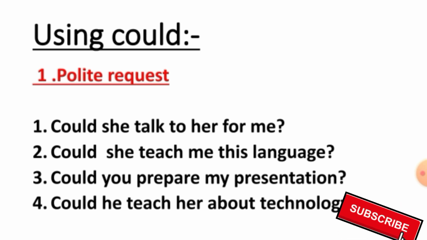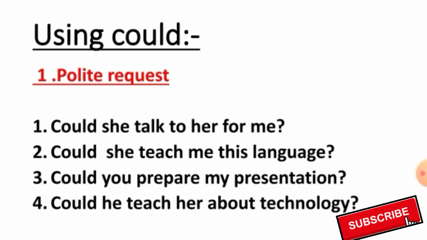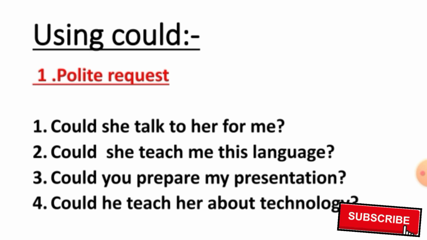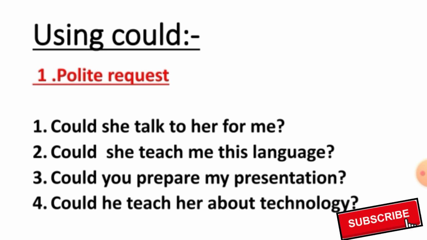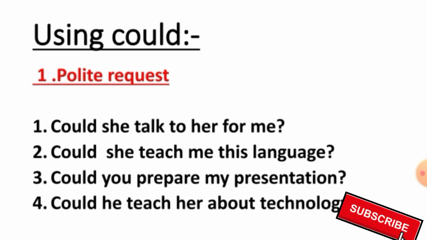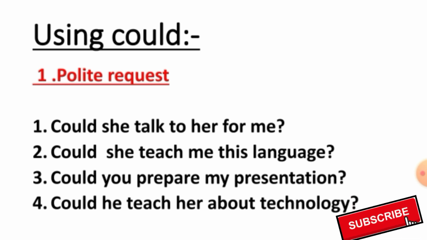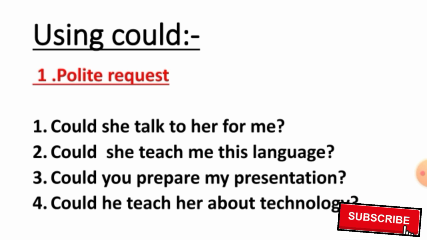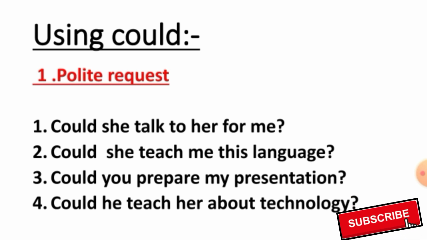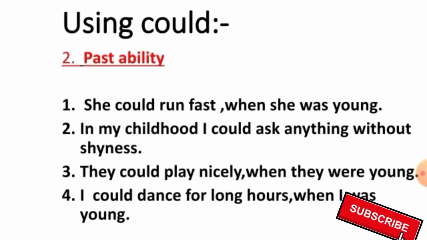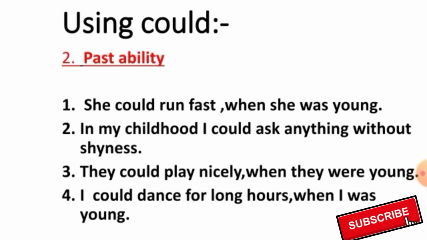Look at the fourth one: could he teach her about technology? In this sentence also I'm being polite. I'm politely asking for someone to teach her about technology. So let's look at the second use of could. The second use of could is past ability.